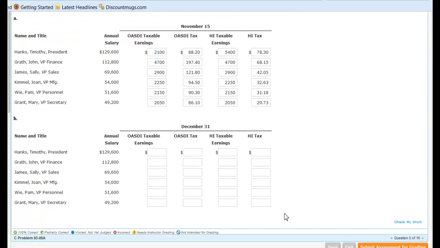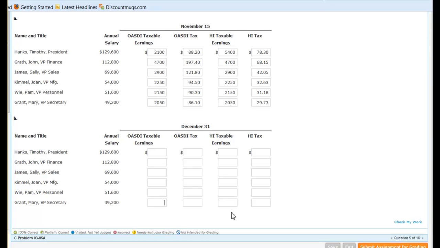Okay, so moving down, now we're going to do the same thing, but we're doing it for the December 31st paycheck. The December 31st paycheck is the last paycheck, so it's our 24th paycheck. I'm going to start from the bottom on this one, and we're going to look at these bottom 4 individuals who will never meet the maximum. We already calculated their paycheck amount up here. We take their annual divided by 24, so it's how much each paycheck is. All of those are going to be subject to the taxes.